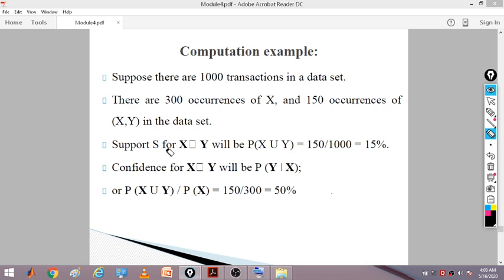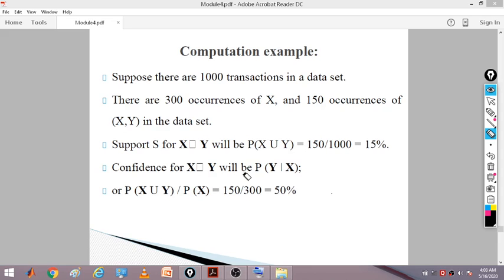So what is the probability that x and y will go together, the frequency with which x and y go together. P of x union y will be equal to 150 divided by 1000, so this is 15% of the time. Then confidence of y: how likely, when x is given, how many times y will come.